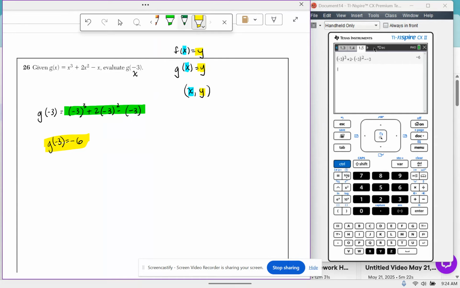Since it says evaluate, you have to do it algebraically. It's like the same thing as saying algebraically. So while you could check your work by putting this in a graph and going in the table and looking where x is negative 3, since it says evaluate, you have to show the algebra. That means you have to show the substitution. Okay?